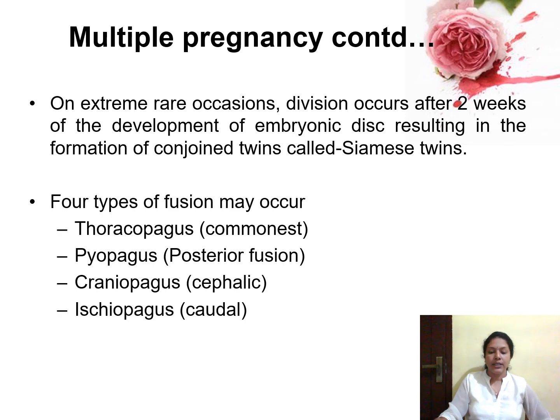And pyopagus means the posterior portion of the babies will get fused together, that is, the back of the babies will be fused together. And in craniopagus, only cephalic fusion will be there, the other portions will be separate, only the heads of the two babies will be fused together. And ischiopagus means the caudal portion, that is, the lower extremity or the lower limb portion, will be fused together, that is known as ischiopagus. So these are the different types of Siamese twins: thoracopagus, pyopagus, craniopagus and ischiopagus.